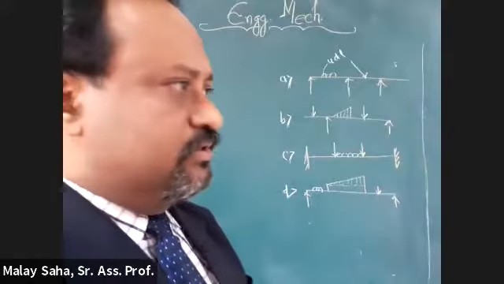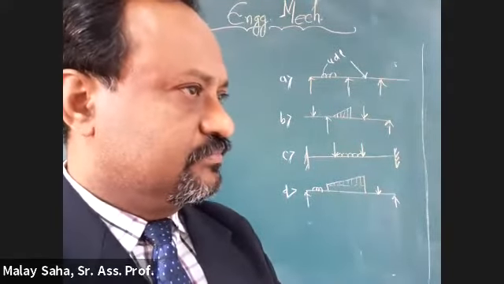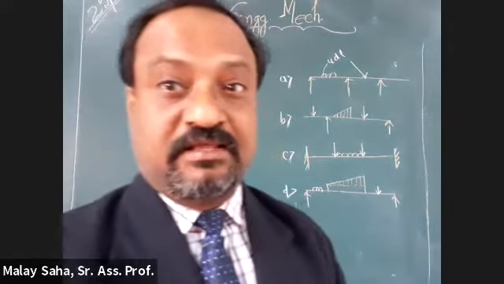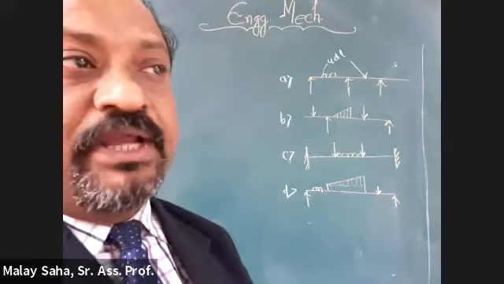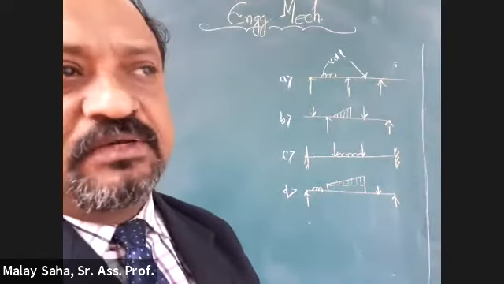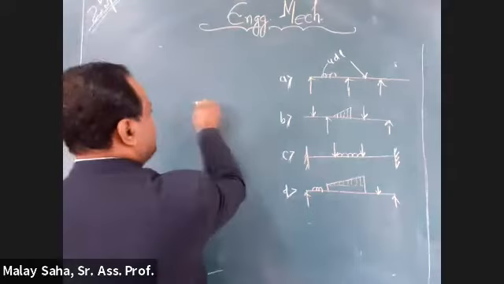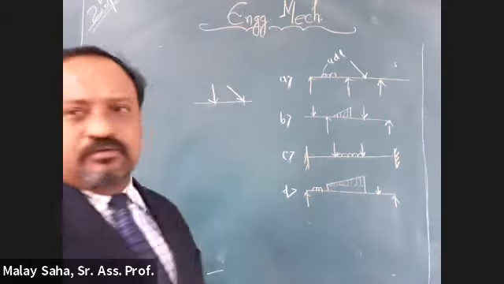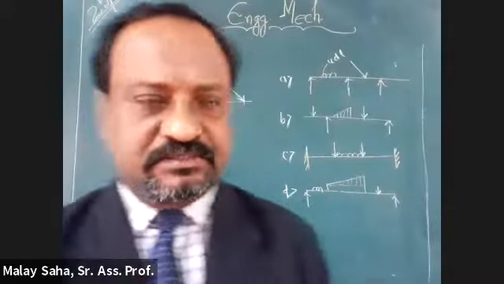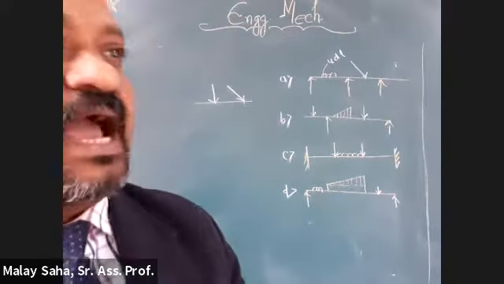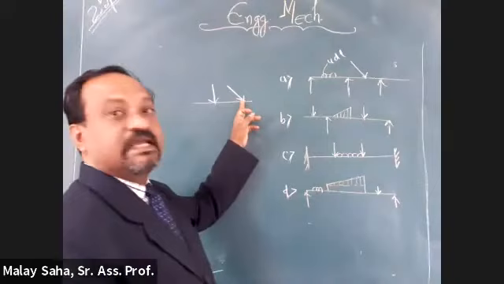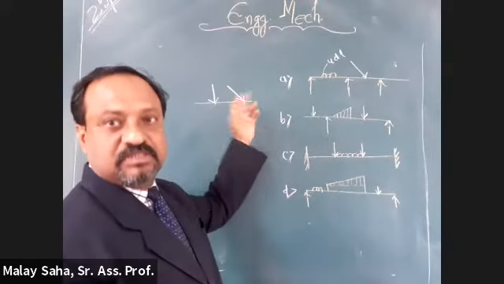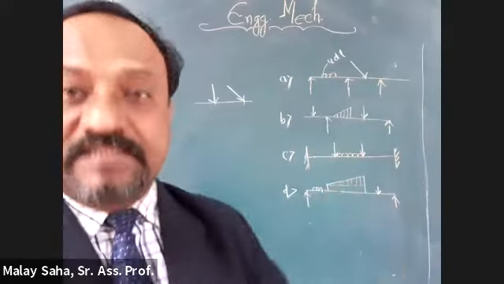What is the other load? Point load. If you say point load, then I will ask you, what is the difference between these two? This is also a point load. How will you differentiate? It is an inclined point load because it is making an angle, not exactly vertical.